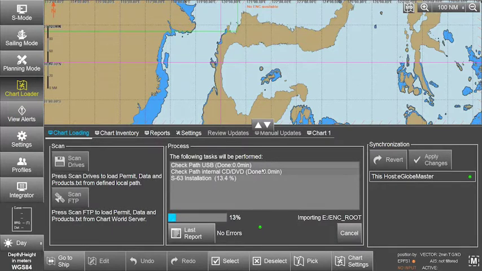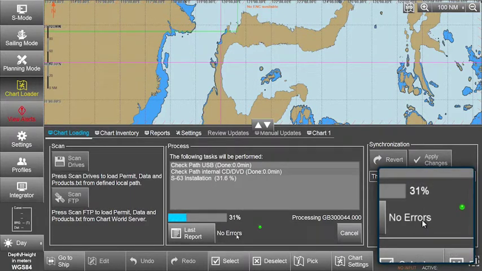The system will display a progress bar plus related messages when installing the AVCS data. The status indicator will show the interim results of the installation if the system detected any errors. The indicator will change to yellow if any errors are detected during data import. Should any critical errors be detected, the indicator will change to red and the affected data will not be imported.